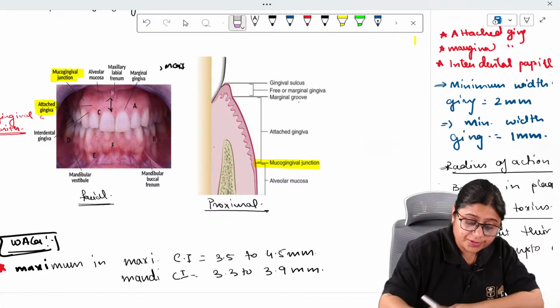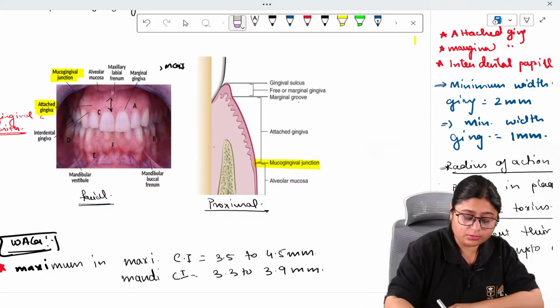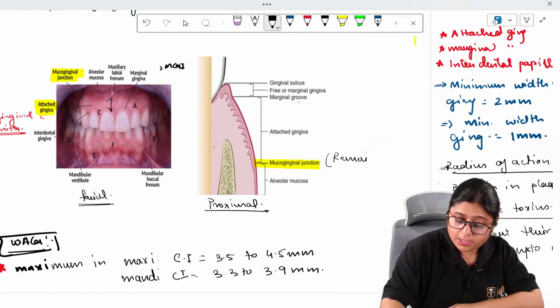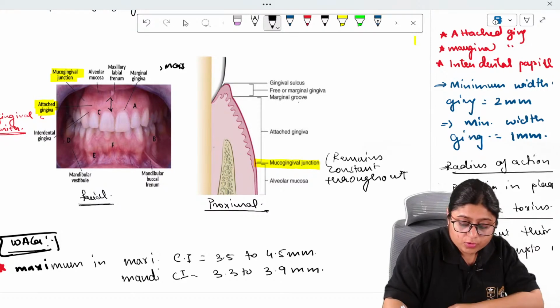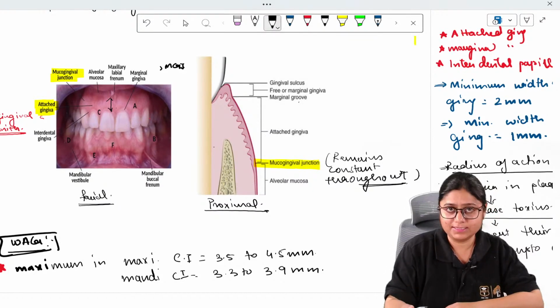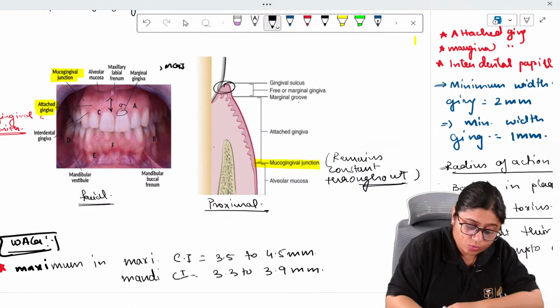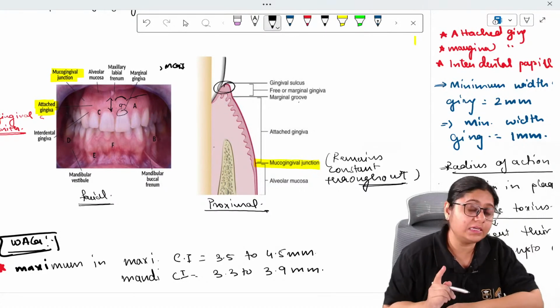This mucogingival junction, the most important thing to remember is it remains constant throughout life, which means the position of the mucogingival junction does not change. Then how does recession occur, right? Recession occurs because what changes? The position of the marginal gingiva. This gingiva will recede downwards, but this mucogingival junction will not move. It will remain constant, guys.